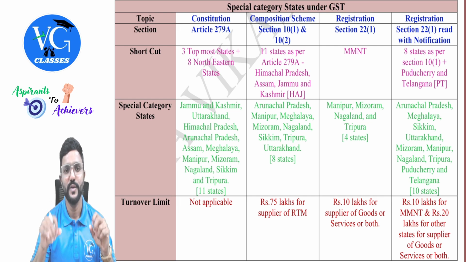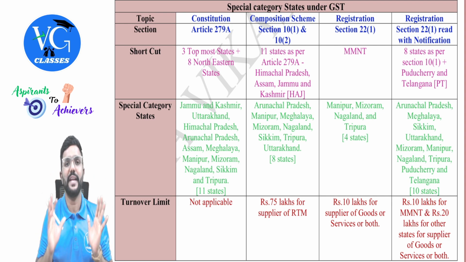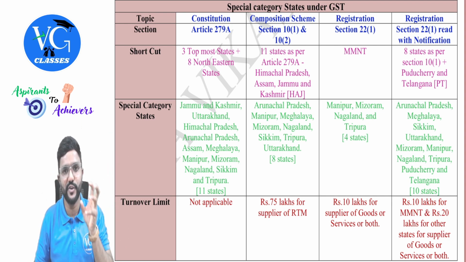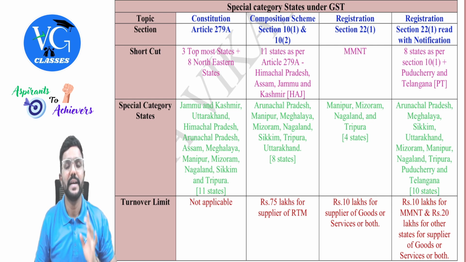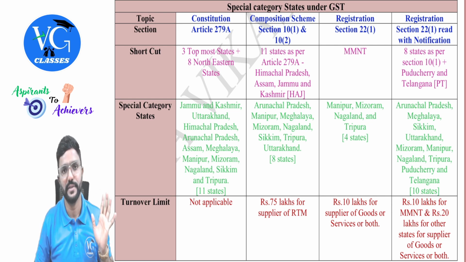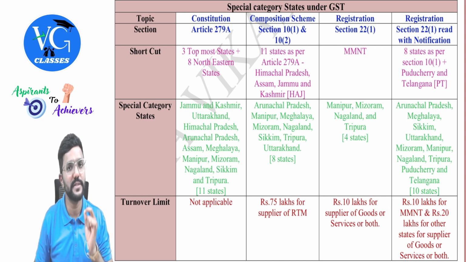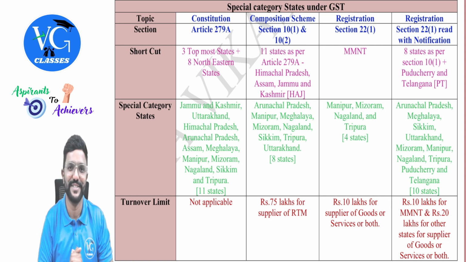Is that clear? Yes. So under which provision which state is special, I have given it in one table. Once we cover all those things, if you can just recall here, you will have 100% clarity, guys. And this is important, especially because sometimes in the question they will use the state name, so you should know what is the exact limit applicable. Please be careful with it. So are we supposed to remember all this? Yes, guys, you have to.